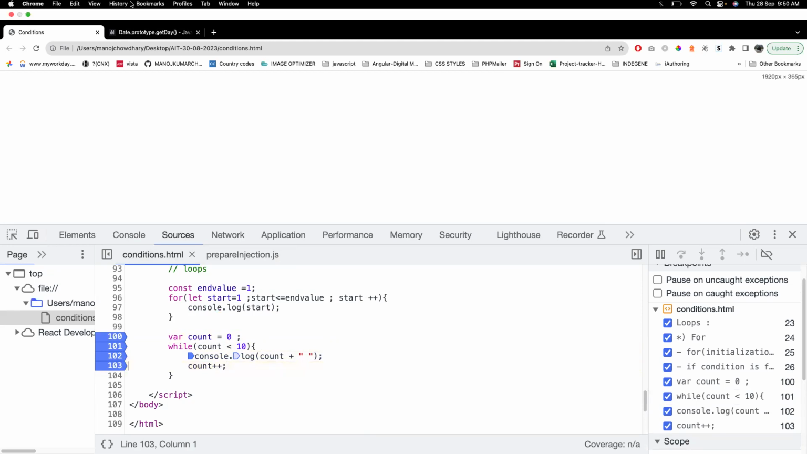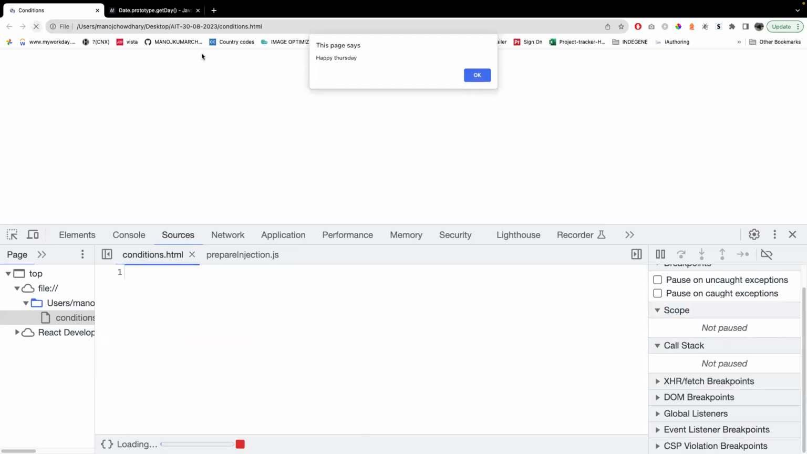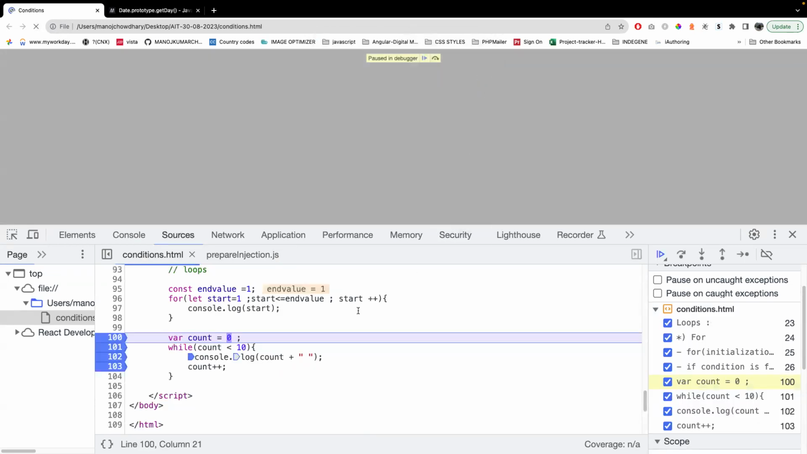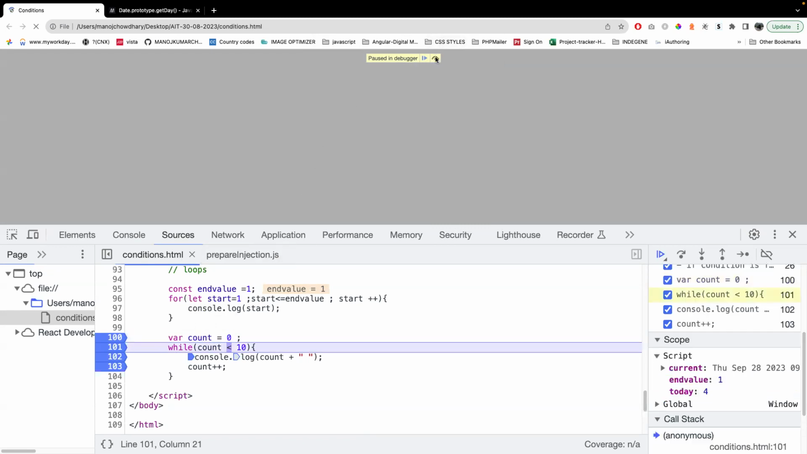Okay. So now if I reload, see, first what will my count value be? This line is not executed yet, so that's why it shows undefined by default. It is at the starting phase, just declared. When I click next step, now it is executed. Declaration and assignment are both done. Now if you check the value, it will be 0.